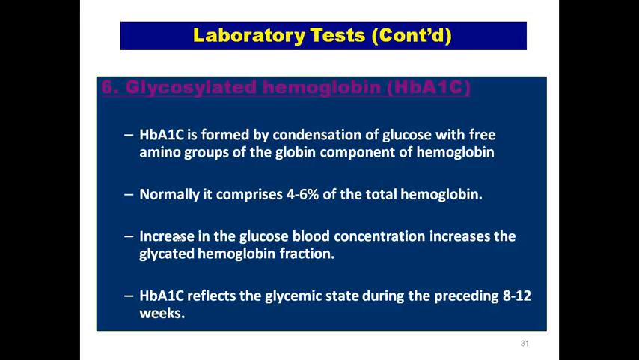HbA1c or glycosylated hemoglobin is formed by condensation of glucose with free amino groups of the globin component of hemoglobin. It comprises 4 to 6% of total hemoglobin. Increase in glucose blood concentration increases this hemoglobin fraction. HbA1c reflects the glycemic state during the preceding 8 to 12 weeks, or 2 to 3 months.